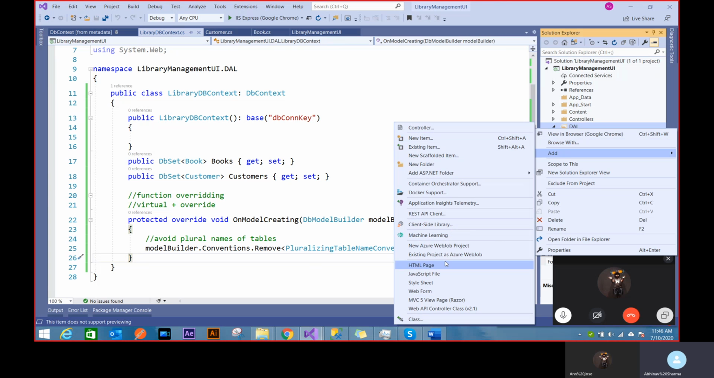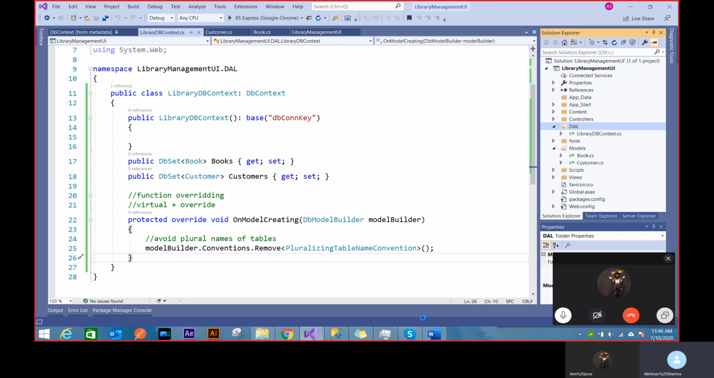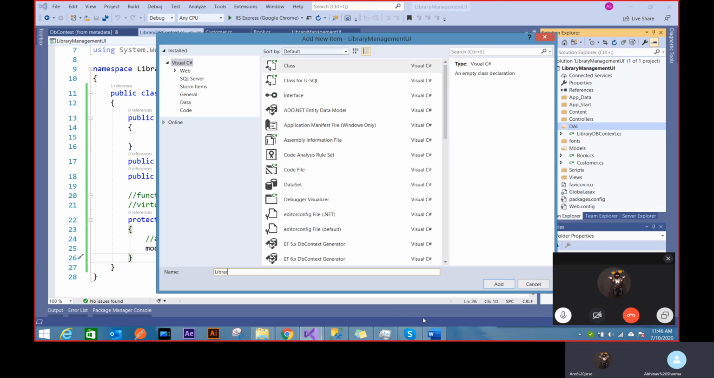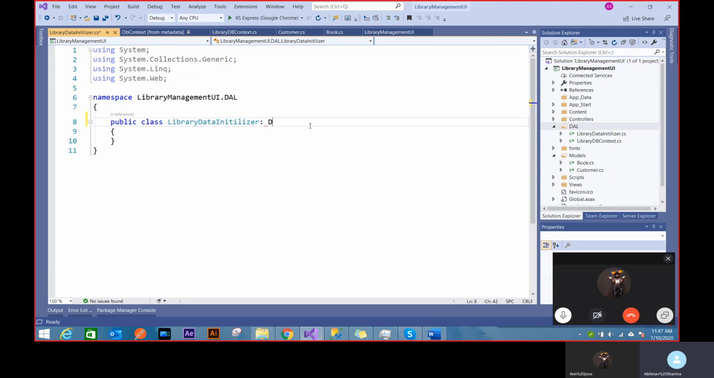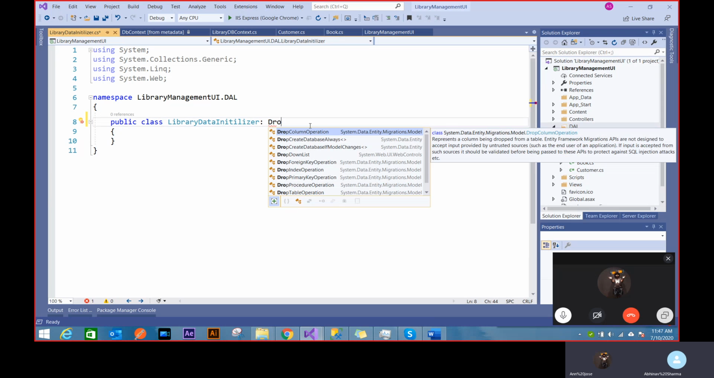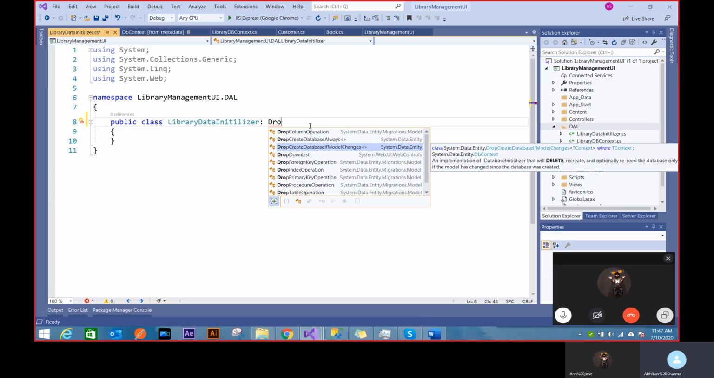I'll just add a new class inside my DAL because that's where I'm working with data. I'll call it library data initializer. You can name it anything, just to be more understandable. So this is the class which will initialize my library data. And I'll derive it from some functionality again from Entity Framework. So I'll say drop create database if model changes.